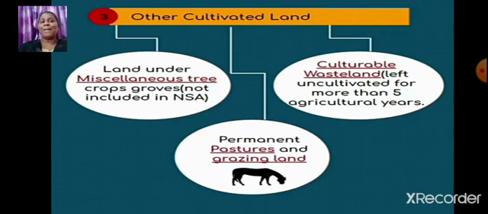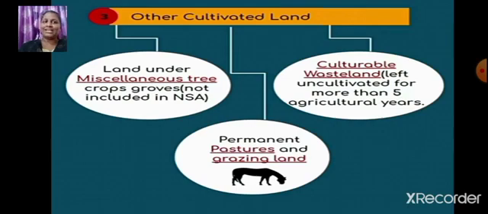Then we have permanent pastures and grazing land. I hope you know the meaning of pastures and grazing land: the land which is covered with grass where the cattle can feed. And we have culturable wasteland, the land which can be cultivated but for the time being is not cultivated.